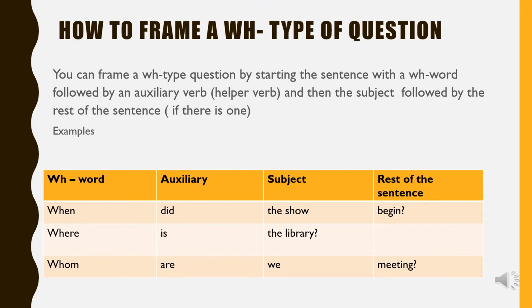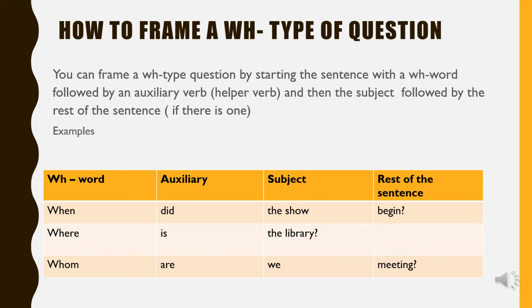How to frame a WH type question. You can frame a WH type question by starting the sentence with a WH word followed by an auxiliary verb. What is an auxiliary verb? A helping verb like is, are, did, am, or modal auxiliaries like can, could, and then the subject followed by the rest of the sentence, if there is one.